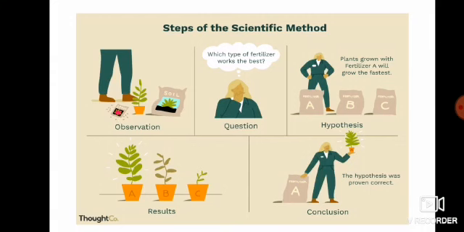In observation, first we are using our five senses. For example, sense of touch, sense of hearing, sense of taste, sense of sight, sense of smell. So we will use our five senses in observations, and we have two types of observation: qualitative observation and quantitative observation. Qualitative observation deals with description. It means that it describes.